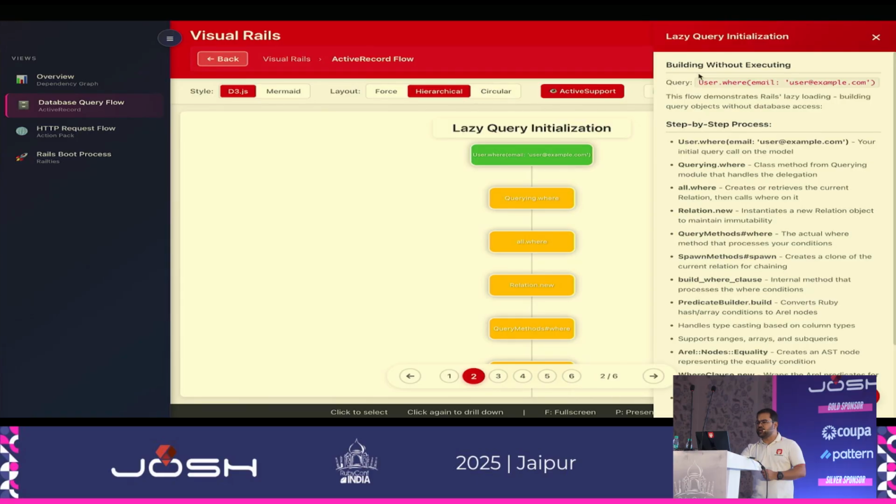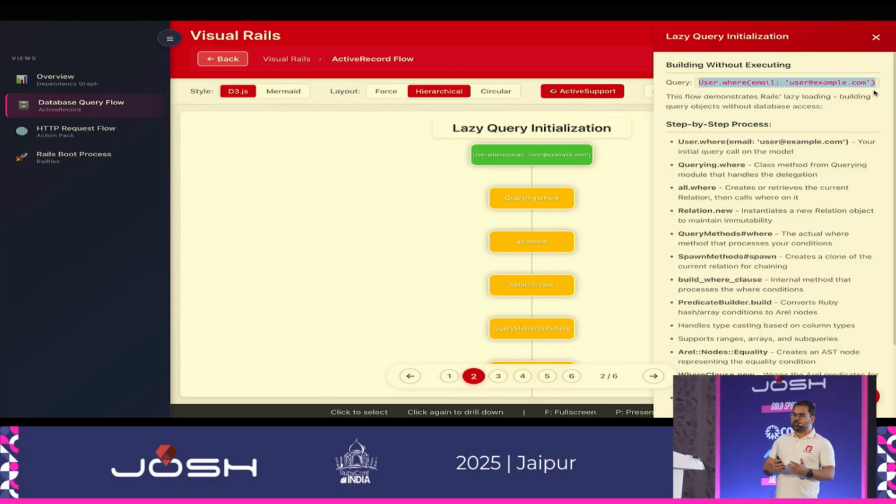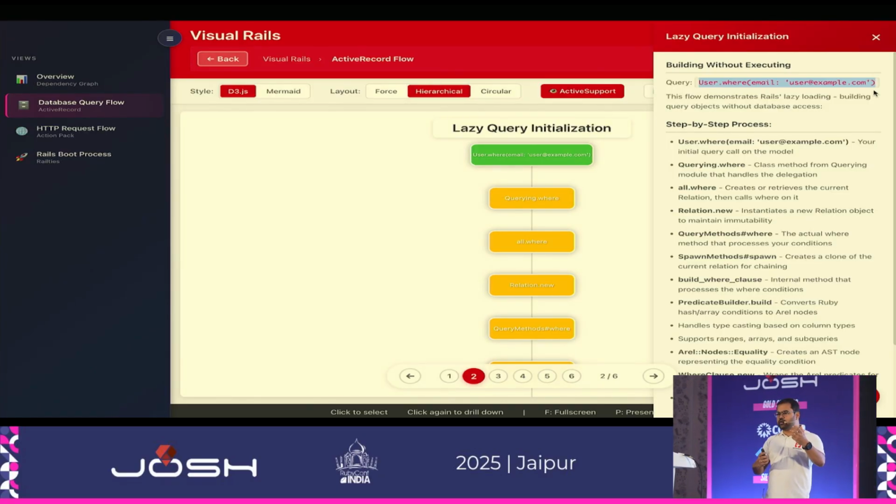What's happening here is I just have a User.where and I'm not calling .to_a on that query. With that, the query is getting generated, but only an ActiveRecord::Relation object is getting created, instead of actually a SQL being fired and the records being pulled from the database. So this is a very simplistic implementation of how a query would go and run into Active Record.